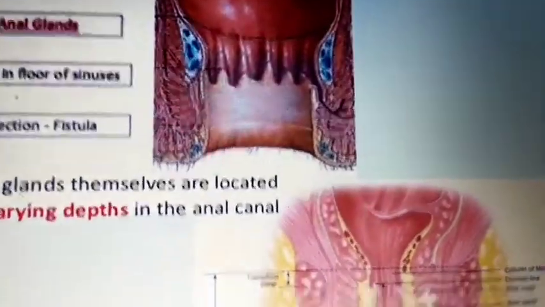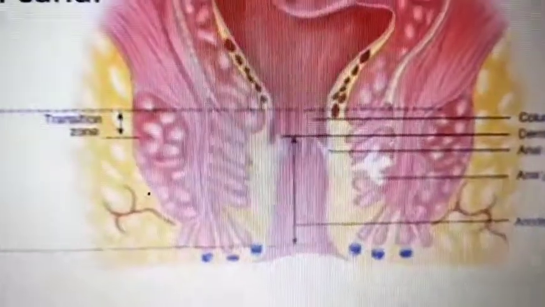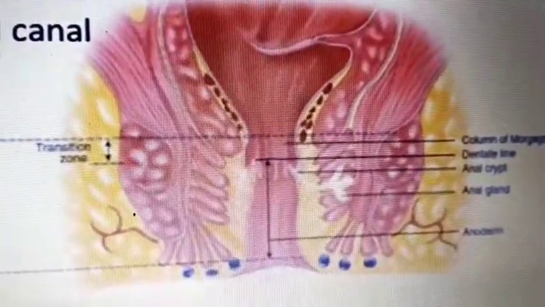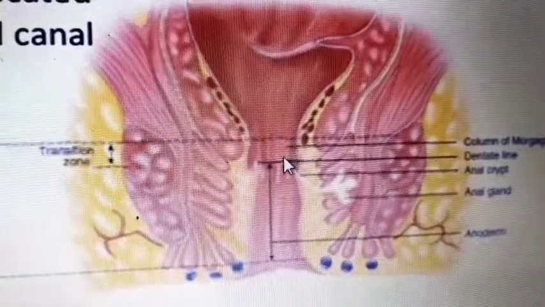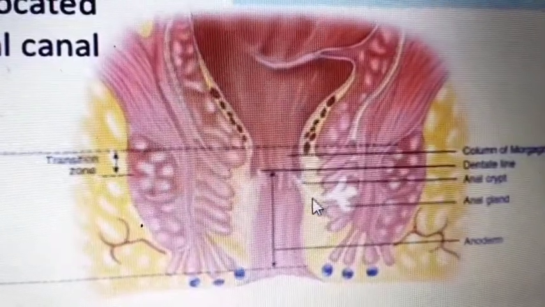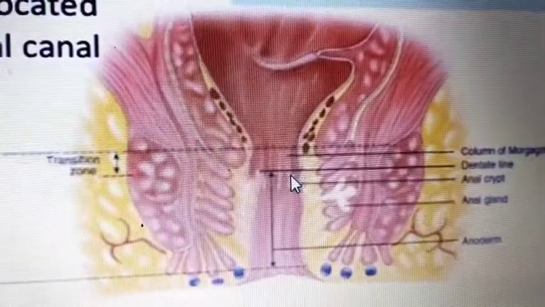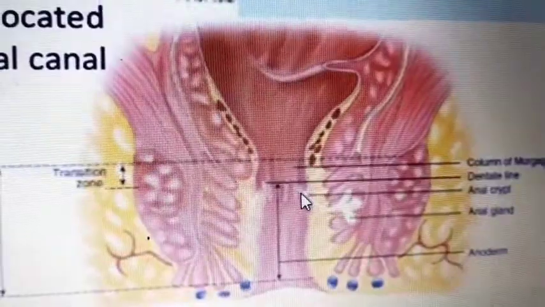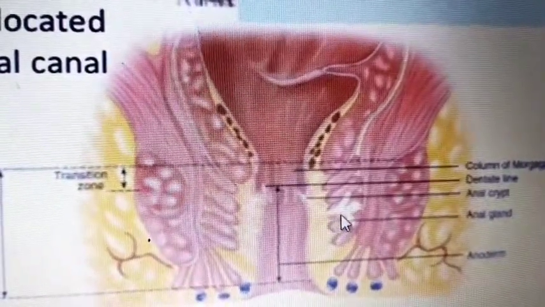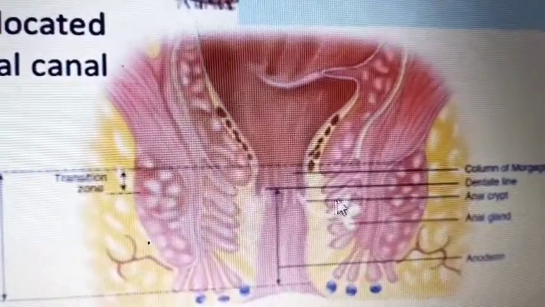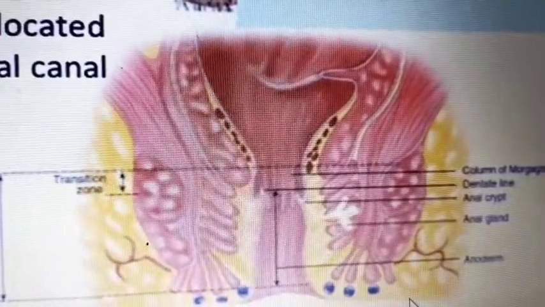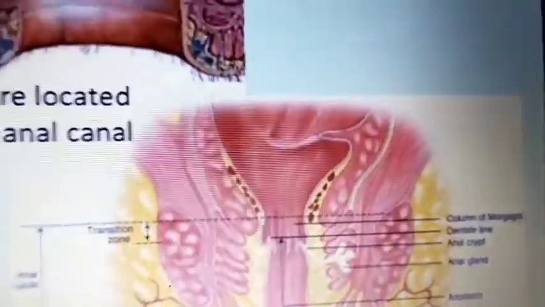In this picture you can see the anal columns, the sinuses, the gland, and this duct opening into the anal sinuses. If any infection is there, closing of this duct happens. Because of that infection, and because of dilatation of this duct, the duct opens into another end, and that forms the fistula.